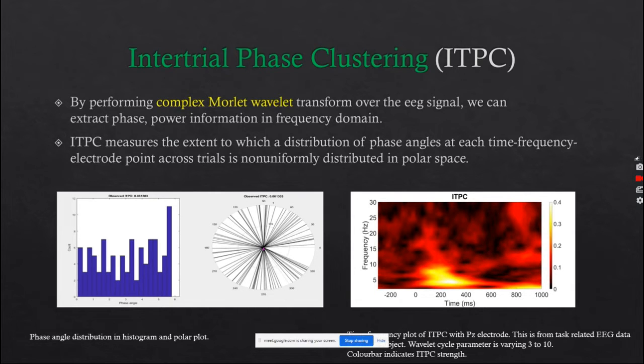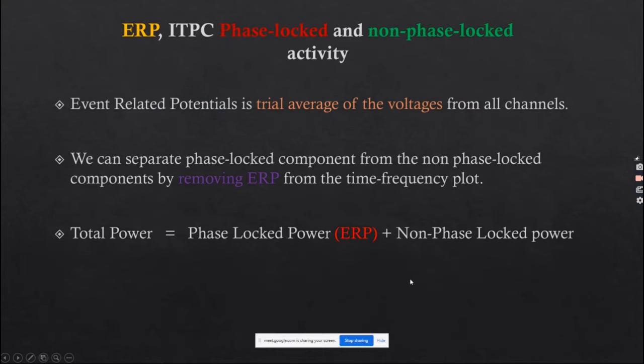This is the time-frequency plot of ITPC using this electrode. The wavelet cycles vary from 3 to 10, and this color bar indicates the ITPC strength. In this result we can see that after the stimulus comes, from 100 milliseconds up to 400 milliseconds, there is a strong burst of ITPC in the 4 to 8 hertz frequency range, which we call the theta frequency range.